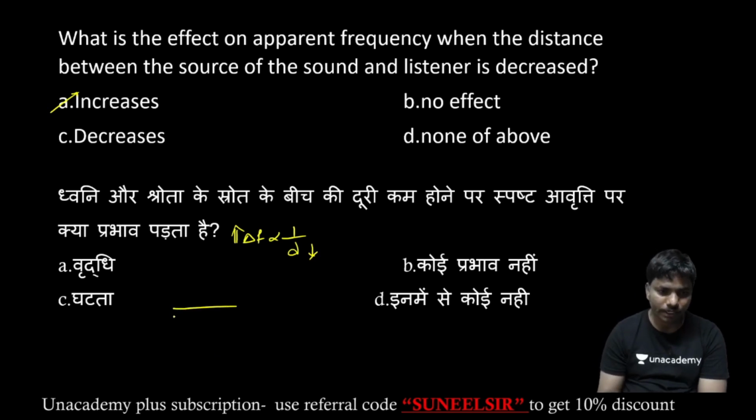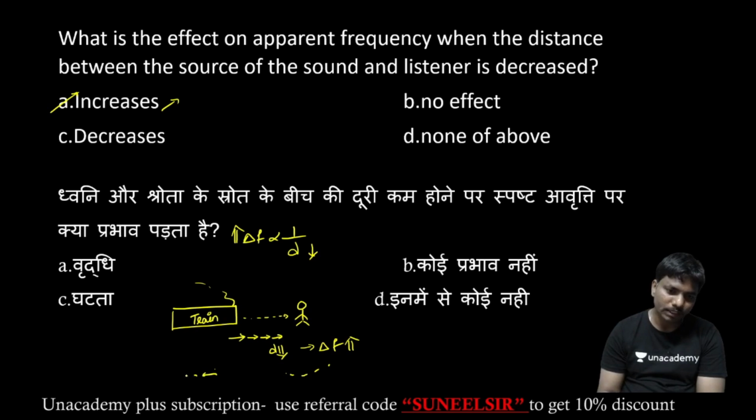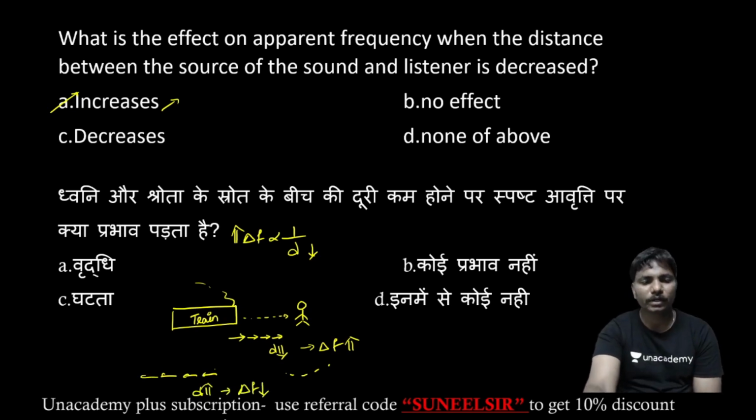For example, you can understand this one. If the source of sound is, let us take, a train, and here we have one listener. Now the train is moving towards the person. That means the distance decreases. As the train is coming near to the person, he is getting a high frequency of the sound. So the change in frequency increases. That is the inverse proportionality. For example, if the train is moving in the opposite direction, then what is happening? Distance increases, and the change in frequency decreases. The effect on apparent frequency decreases.